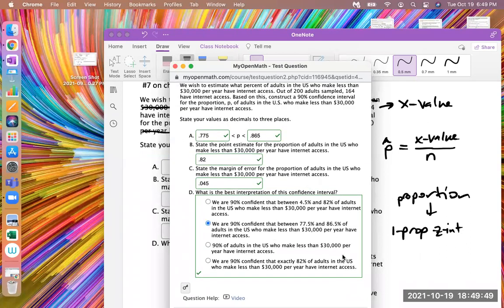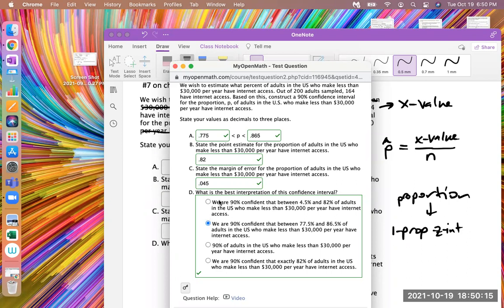So remember, we just say we are 90% confident that our population proportion is between that interval. That's how we say it. Make sure, some ways they trick you is they say things like there's a 90% chance that it's in that interval. Do not use that language, chance.